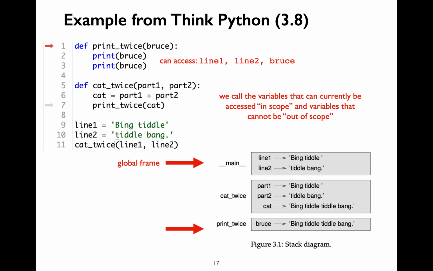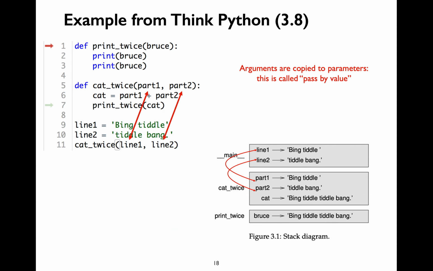So let me define the term scope. The variables that can be currently accessed are called in-scope variables. For example, the print_twice function frame has line1, line2 and bruce variables within scope. And the variables that cannot be accessed are called out-of-scope variables. The print_twice function cannot access part1 and part2, so part1 and part2 are out of scope.